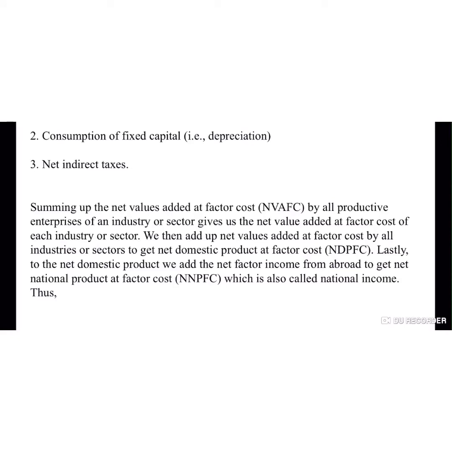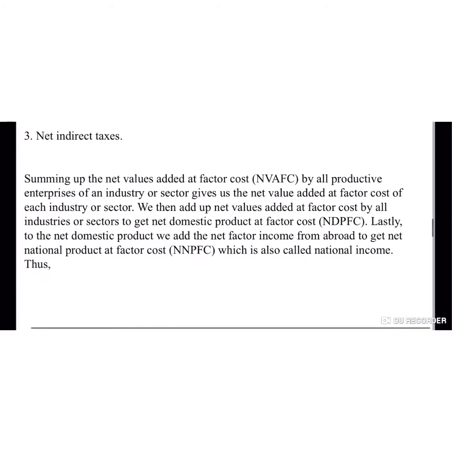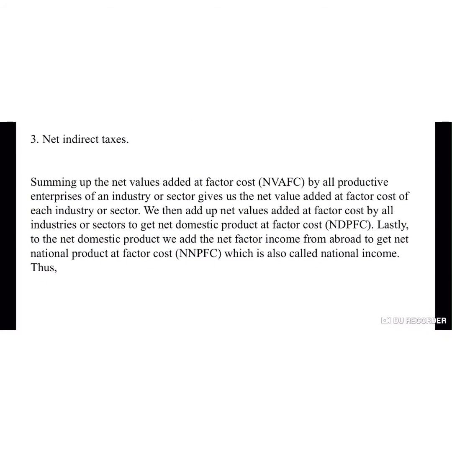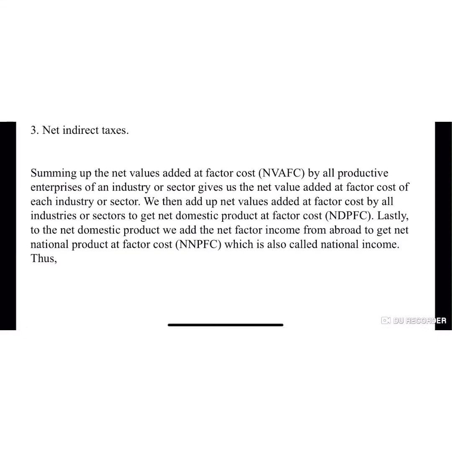Summing up the net value added at factor cost by all productive enterprises of an industry or sector gives us the net value added at factor cost of each industry or sector. Lastly, to the net domestic product, we add the net factor income from abroad to get the net national product at factor cost, which is called national income.